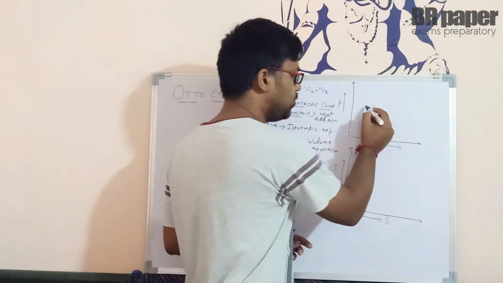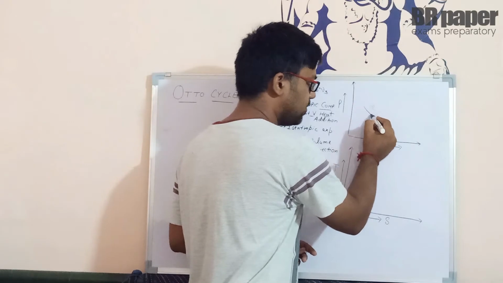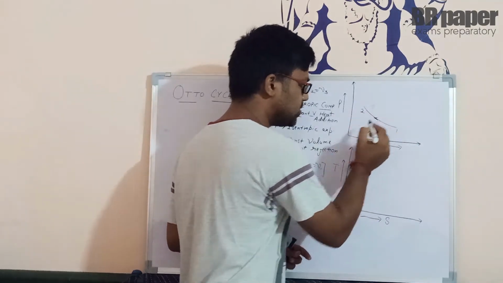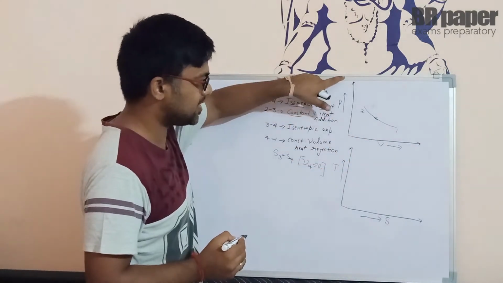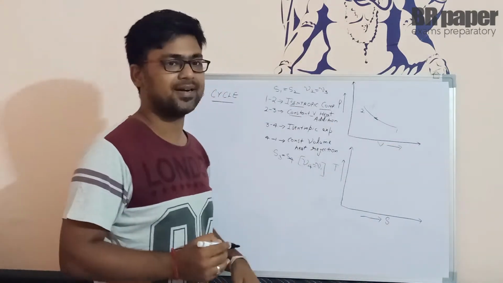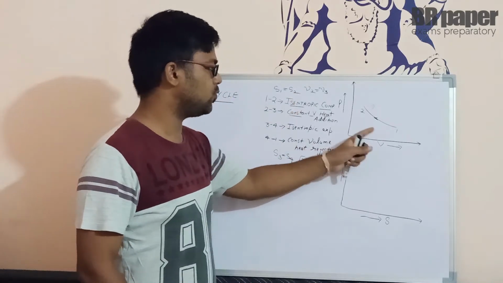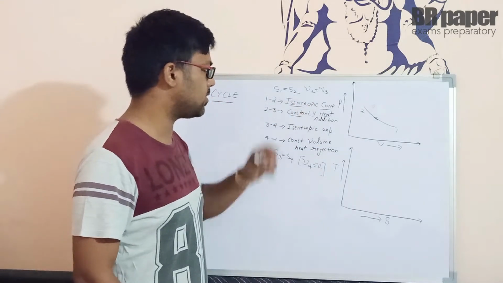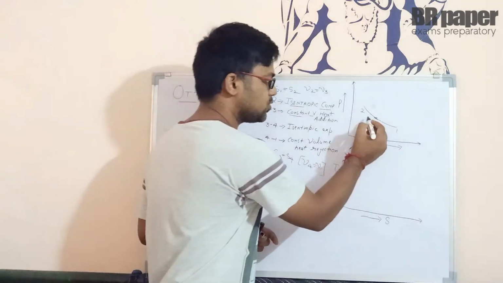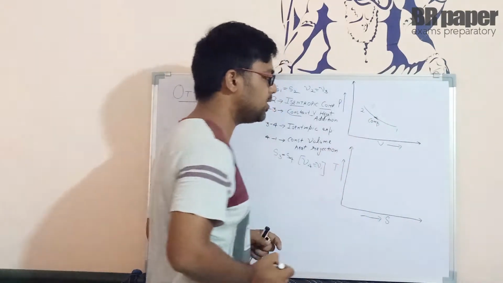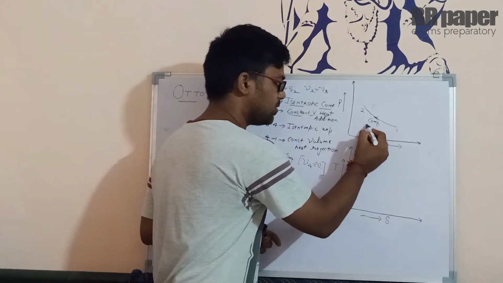So from 1 to 2, if I show it, we are going to have a line like this from 1 to 2. It shows that pressure is increasing. At the same time, the volume is decreasing because we are compressing it. Clear? So from 1 to 2, we can say it is isentropic compression process. So it is basically a compression process. Clear? But it is isentropic.